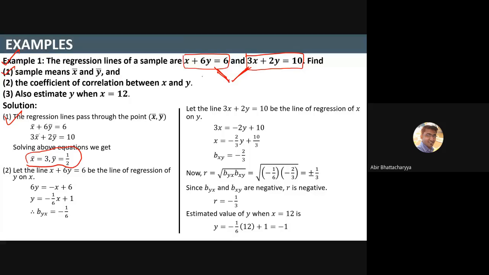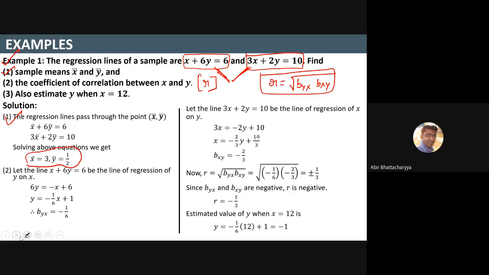The next thing is that we have to find the coefficient of correlation, that is, the correlation coefficient between x and y. That is, we have to find r. Now we know the formula of r. What is the formula of r? The formula of r is under root bxy times byx. Now what are bxy and byx? Byx means the regression coefficient of y on x, and bxy is the regression coefficient of x on y.